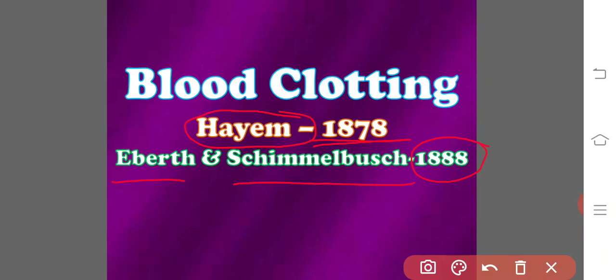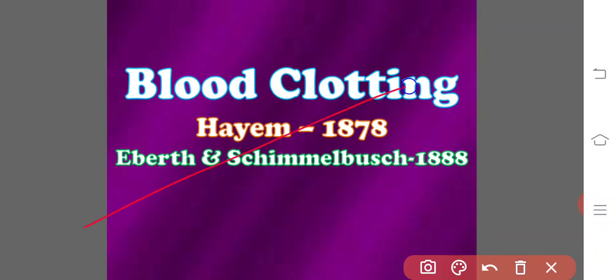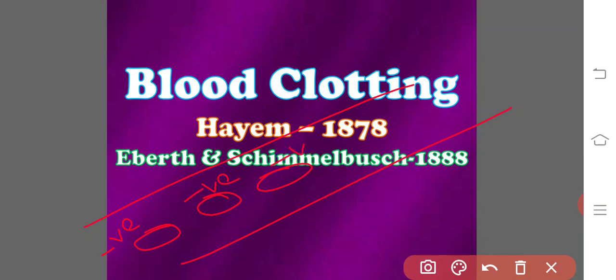What they explained is that in the blood we have blood platelets. These blood platelets have a negative charge over their surface. Due to this negative charge, adjacent blood platelets do not combine with each other; they repel each other.